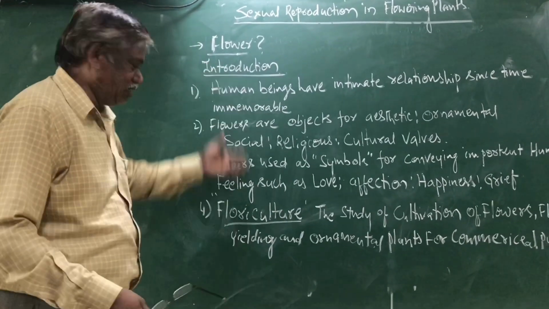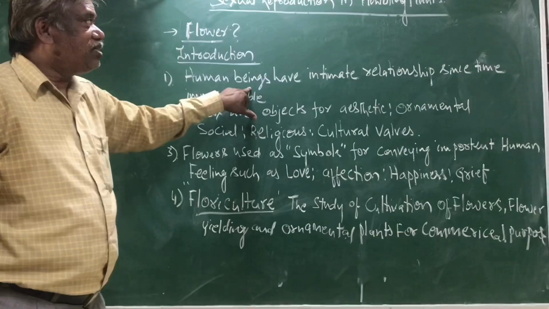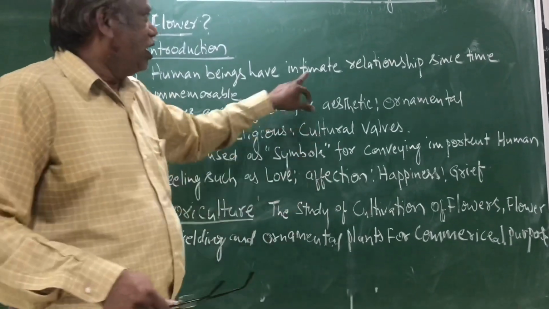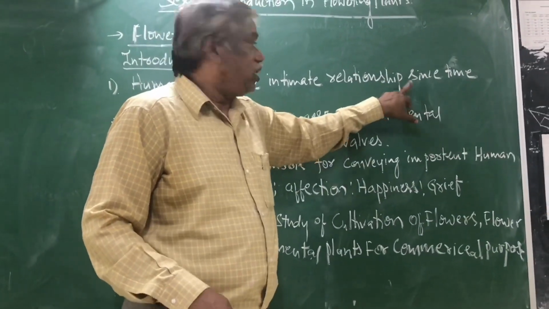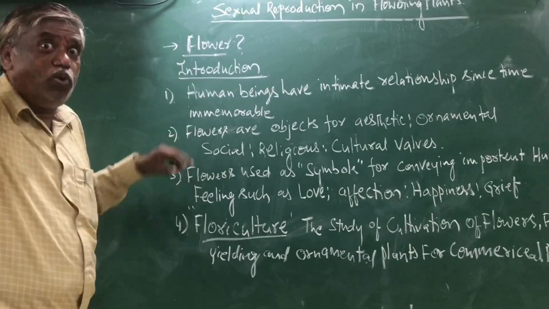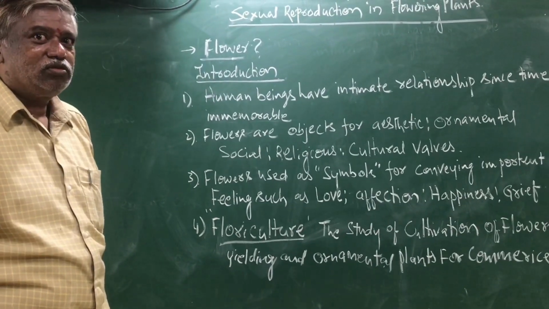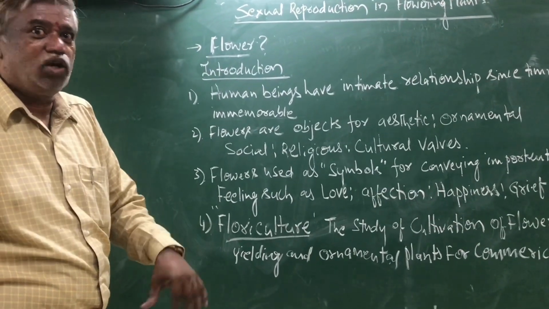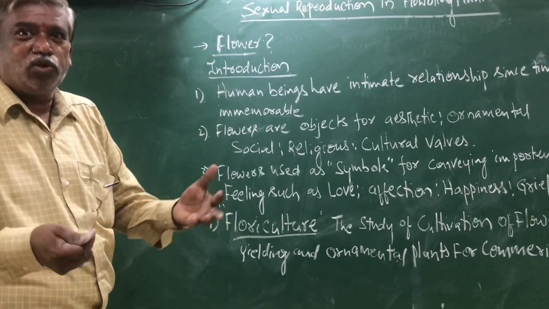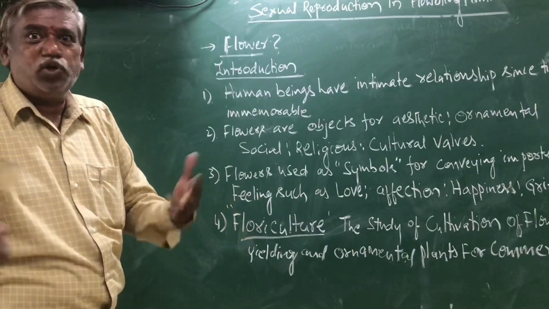Human beings have an intimate, close relationship with flowers since time immemorial. Not 10 years, not 20 years. Since back, we don't know whether 19th century or 18th century, we don't know.